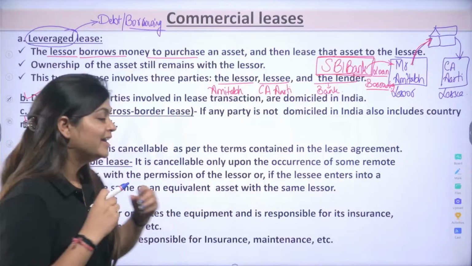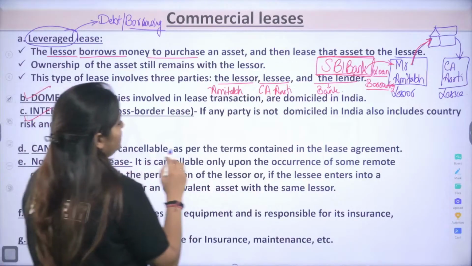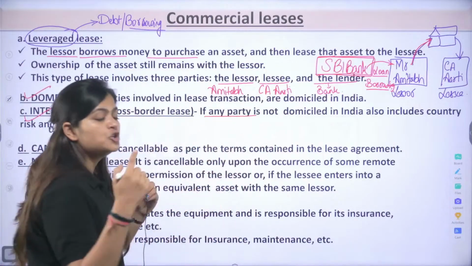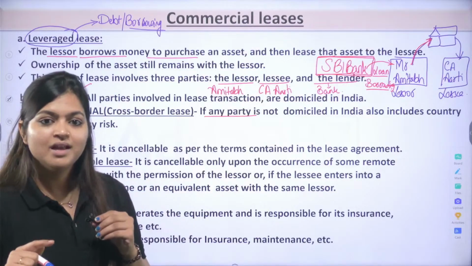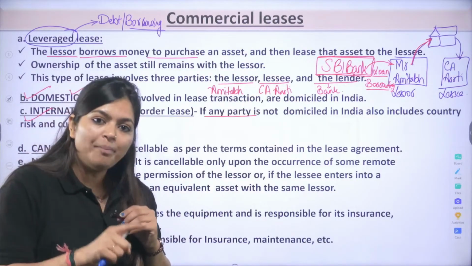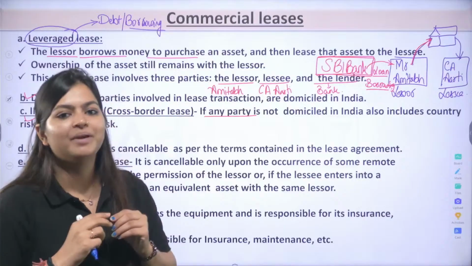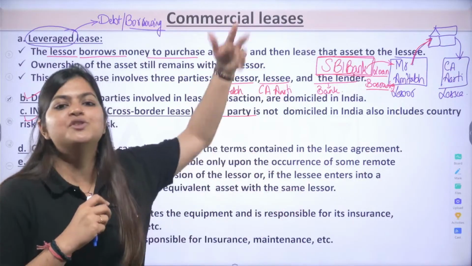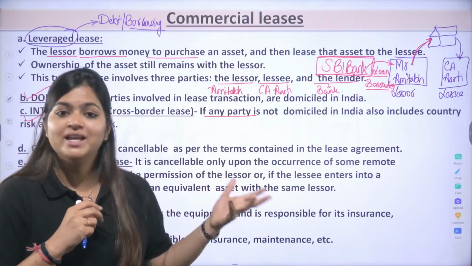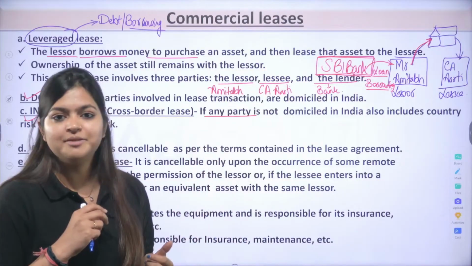But international lease means if any one party is not domiciled in India. Now I want one property situated in Bombay, but the owner is, suppose, Elon Musk, who is not an Indian domicile person.